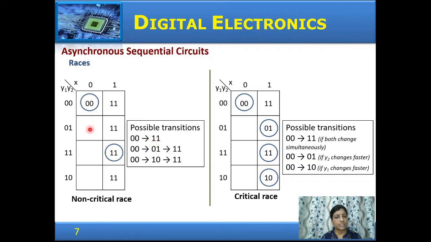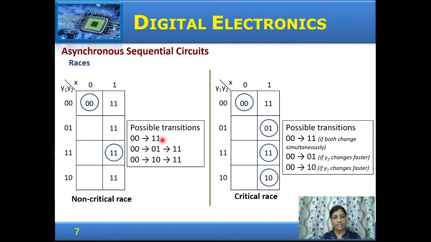But in case one of the state variables changes earlier, if y2 changes first, then from 0, 0 it goes to 0, 1, and at 0, 1 the input is 1, it goes to an unstable state 1, 1, and from 1, 1 to 1, 1 again, the stable state 1, 1. So 0, 0 transitions to 0, 1, then to 1, 1. In case y1 changes first, then it goes from 0, 0 to 1, 0, and 1, 0 to 1, 1, the final state. So the three transitions are 0, 0 to 1, 1, 0, 0 to 0, 1 to 1, 1, or 0, 0 to 1, 0 to 1, 1.